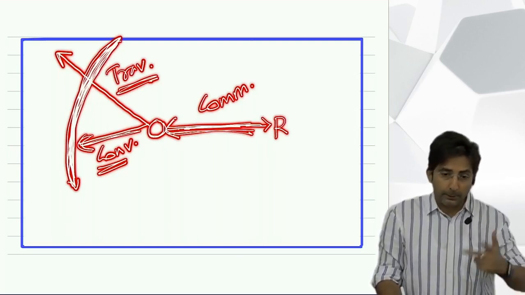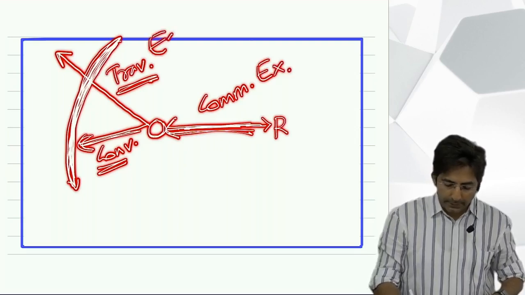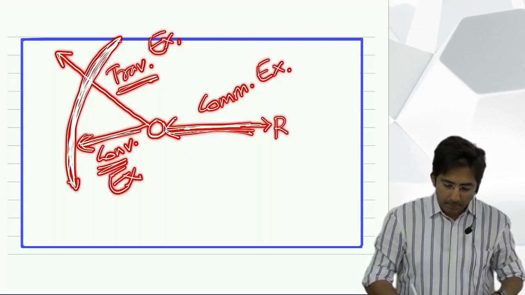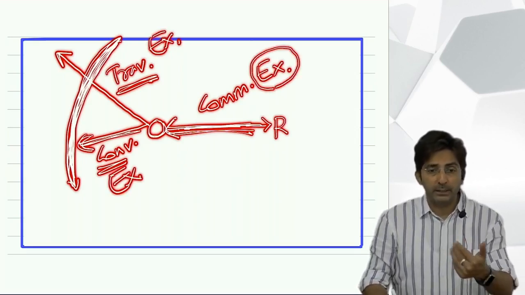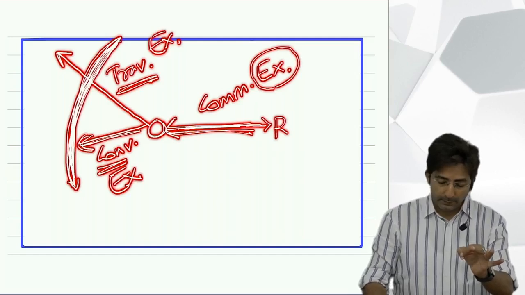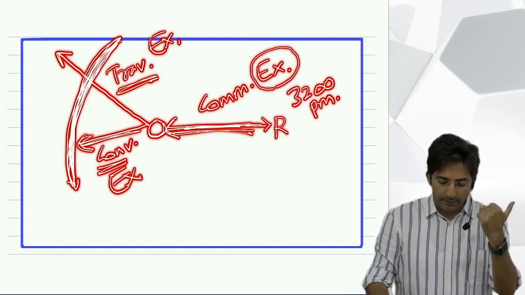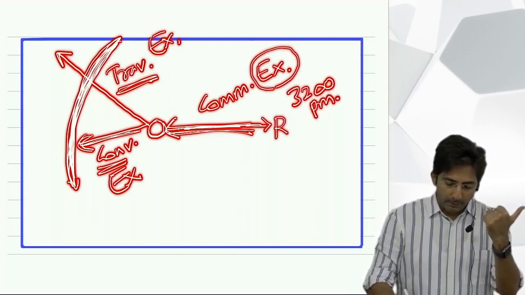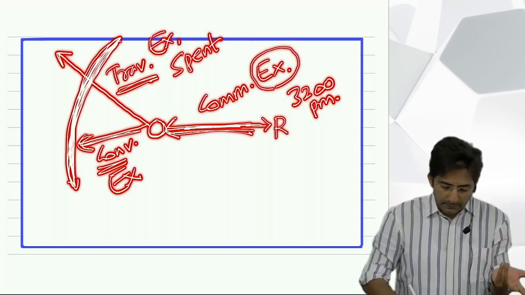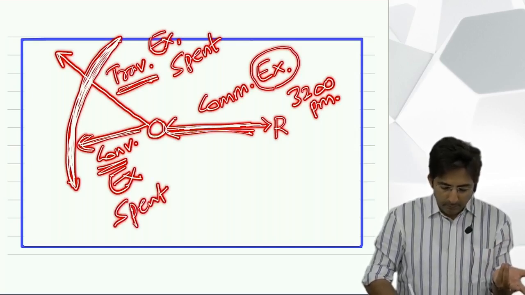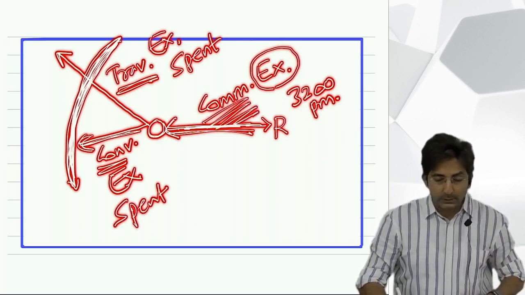Now, tell me the treatment of all. This is exempt, this is exempt, this is exempt. But commutation is exempt only for a handicapped employee with a fixed maximum amount of 3,200 per month, correct? And what about traveling? The amount exempt will be up to the amount spent. Even for conveyance allowance, the amount exempt will be up to the amount spent. But for commutation, we don't see the amount spent.